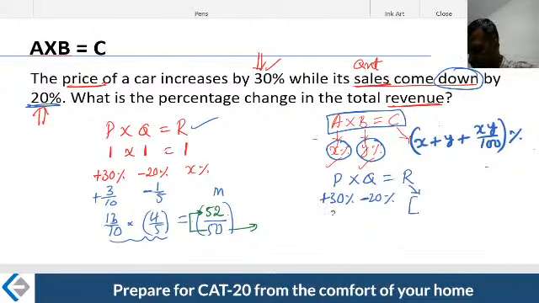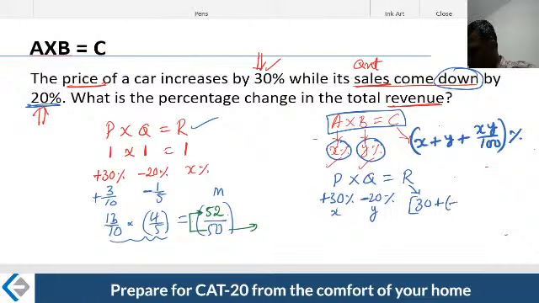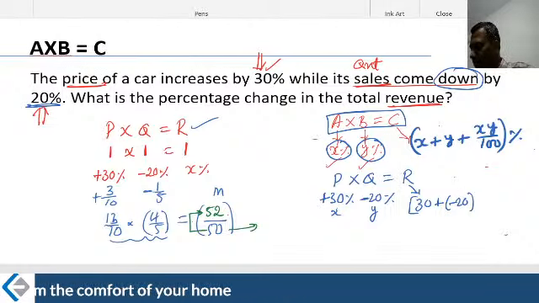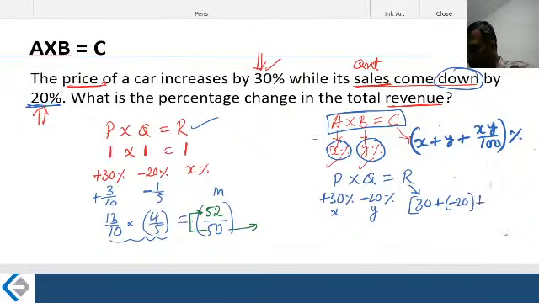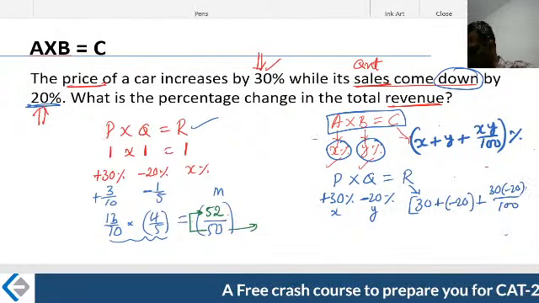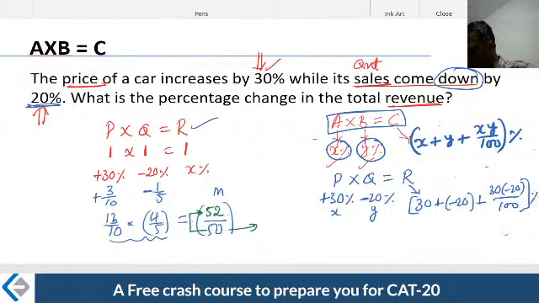Now look at the value of x, friends. X is nothing but 30. Look at the value of y, minus 20. Write it like that. This is 30 plus of minus 20, because the value of y is minus 20, and x into y, that is 30 times minus 20 divided by 100. Close the bracket. That is the percentage change you are expecting.